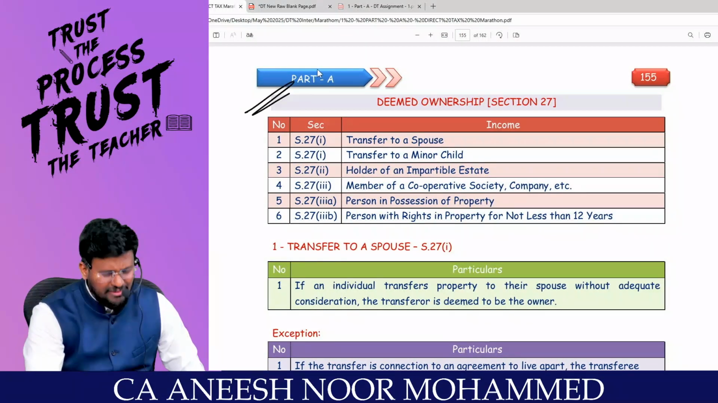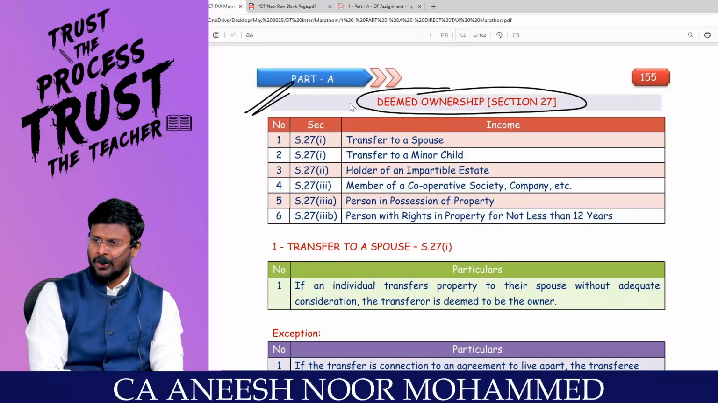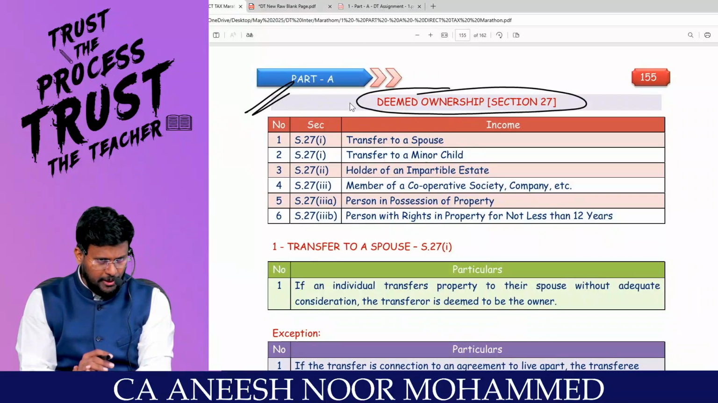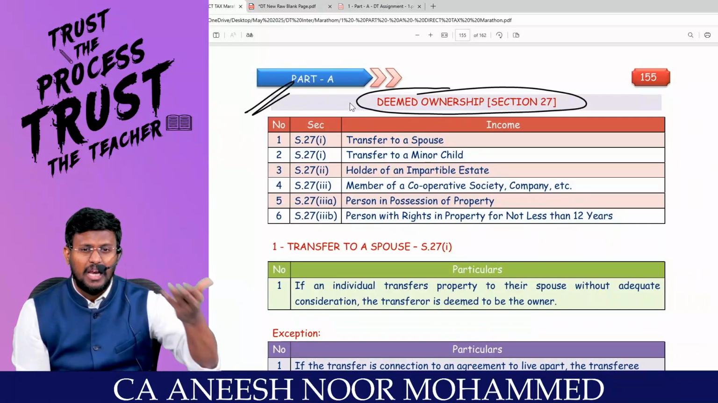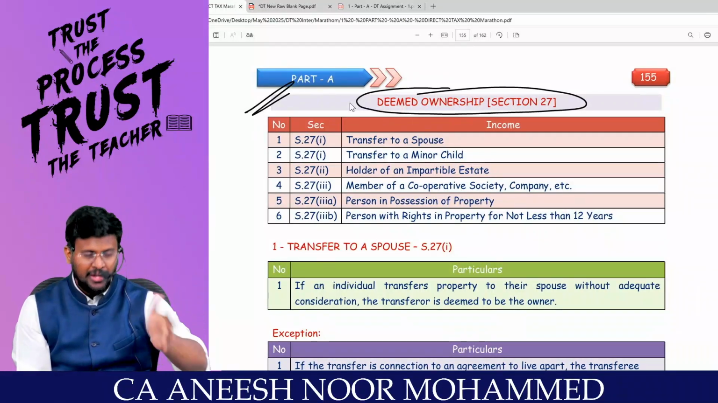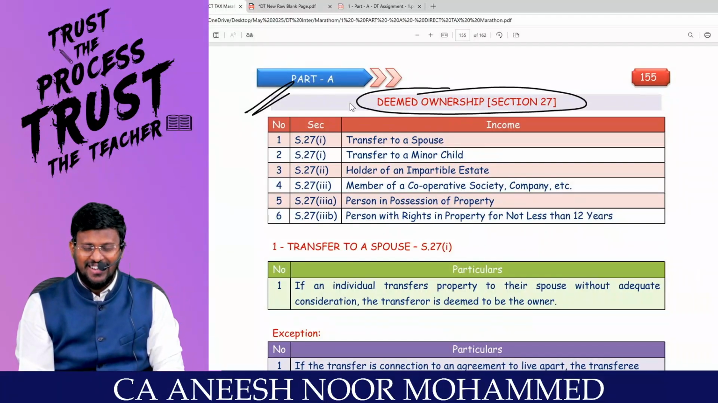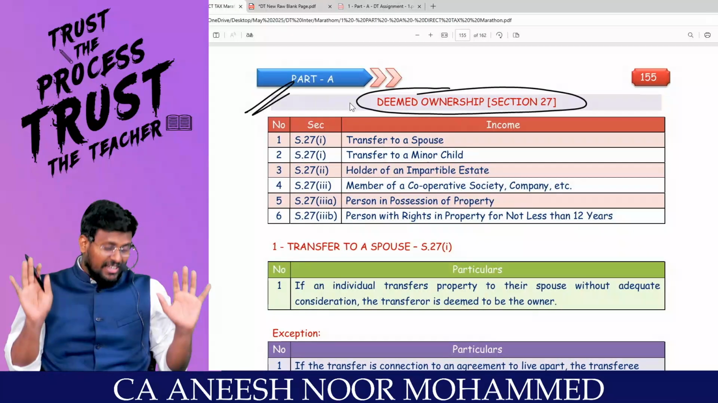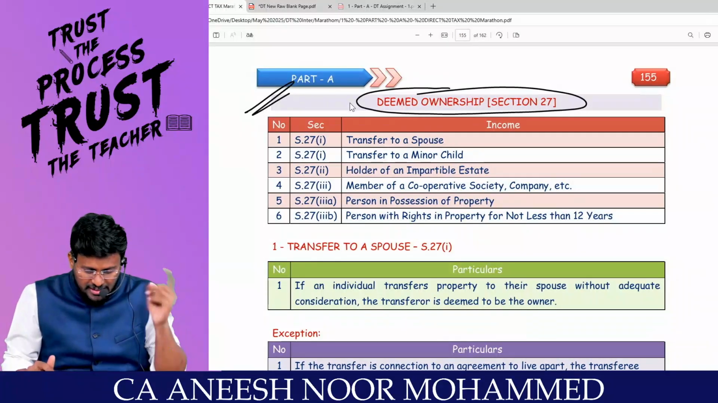We are having one theory section called section 27, which is deemed owner. For example, if you are having a house property, you have transferred that house property to your wife because of love and affection on February 14, and your wife is letting out that property. You are saying that, sir, I gifted to my wife, from here onwards it is not my rental income, it is my wife's rental income.